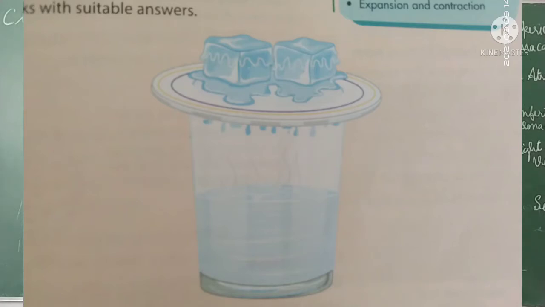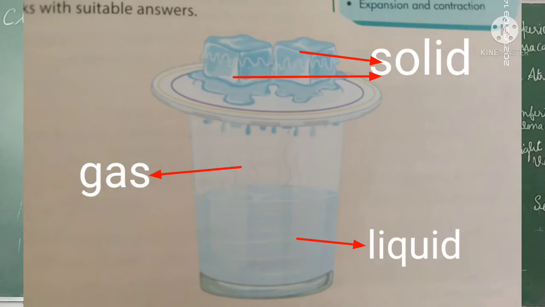So you can see the solid, liquid and gases. So even the hot water is in which form? Hot water inside the tumbler is taking the shape of the container. Something which is taking the shape of a container, we can call it a liquid, right? So the hot water which is inside the tumbler, we can call it liquid. So you can find all the 3 states here, solid, liquid and gas.